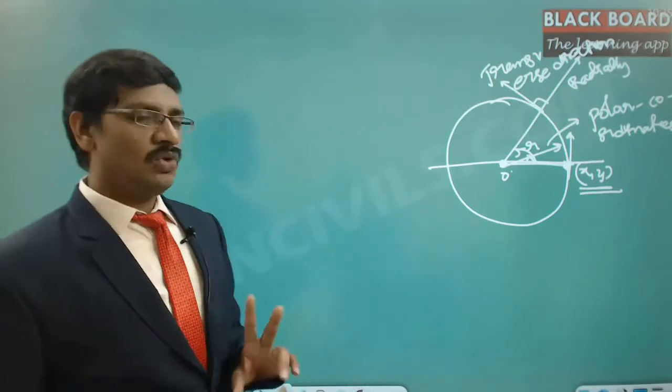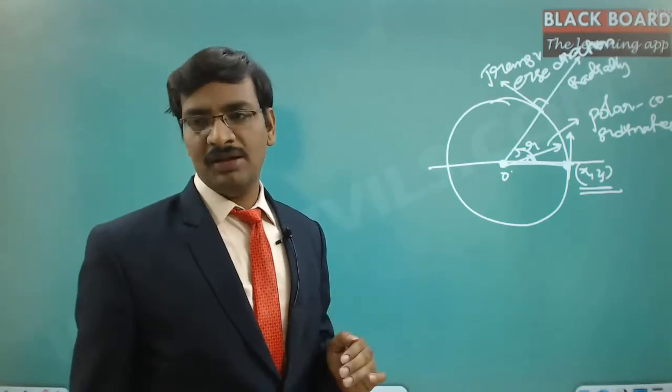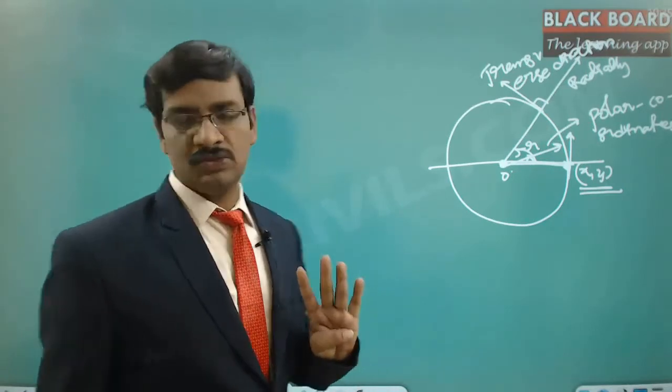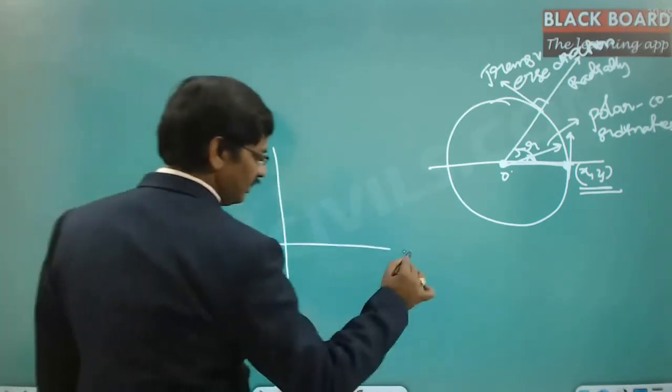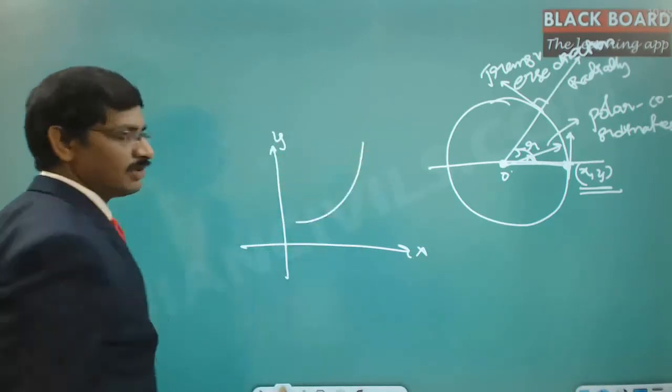Here one concept you need to understand is, whenever we are talking about a particle movement in a plane, we are talking about four different directions. Even in a plane, this is the x-axis and this is the y-axis. Let us say this particle is moving in this particular direction.